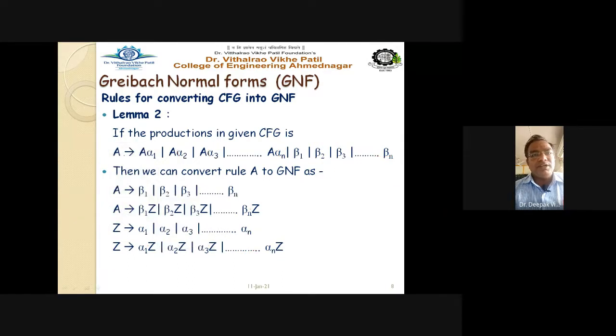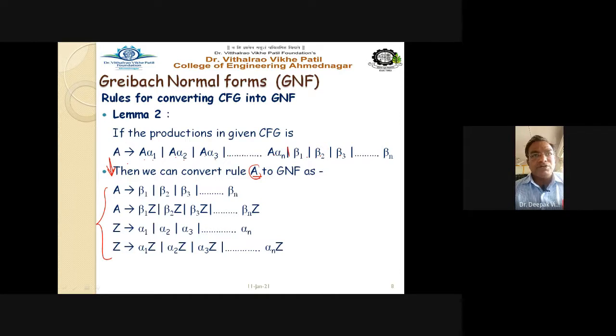If in the given grammar the productions are in this format, A alpha 1, A alpha 2, A alpha 3, up to A alpha n, beta 1, beta 2, beta 3, up to beta n, then we can convert rule A. For a single rule, we have to write down these 4 production rules.